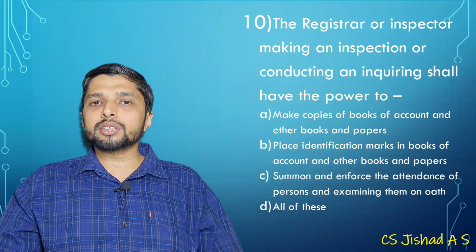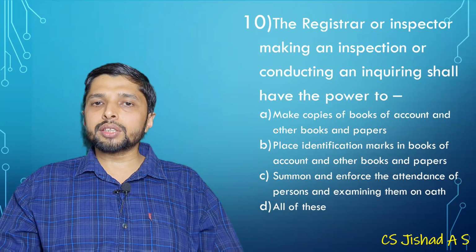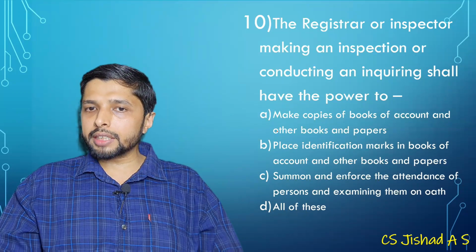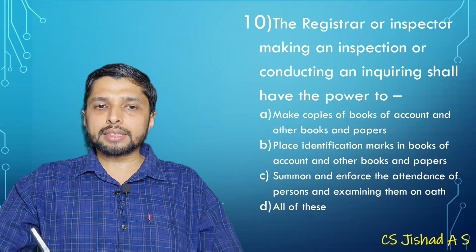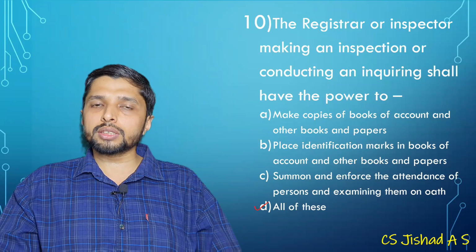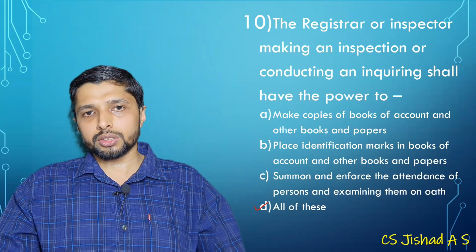Then, the Registrar or inspector making an inspection or conducting an inquiry shall have the power to make copies, place identification marks, summon and enforce the attendance of persons. So the answer is all of these. Sections 206 and 207 of the Companies Act. This is specified in Section 206.